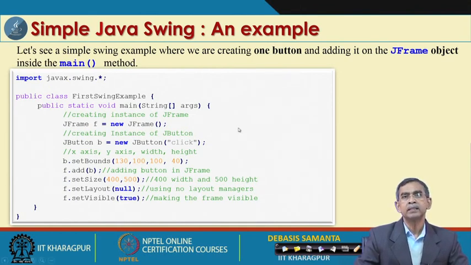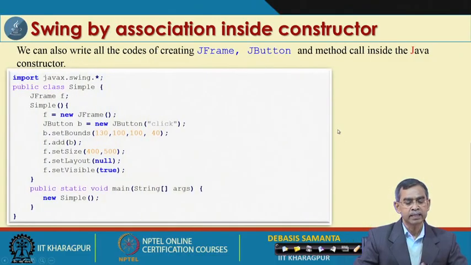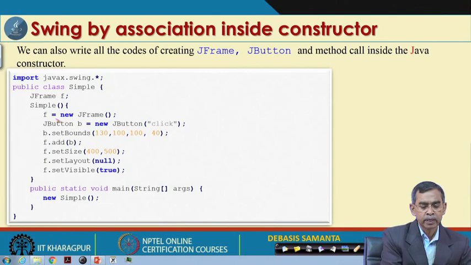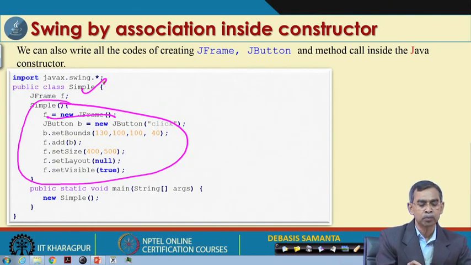There are mainly 3 ways. I am giving you one: using a frame we can add it. In this example, we create a frame, and in this frame we can add the component. This is the simplest way. On the other hand, we can do it another way, by using the constructor. In this example, we create a frame, and then this frame is created using a constructor of this class, which is the main program.